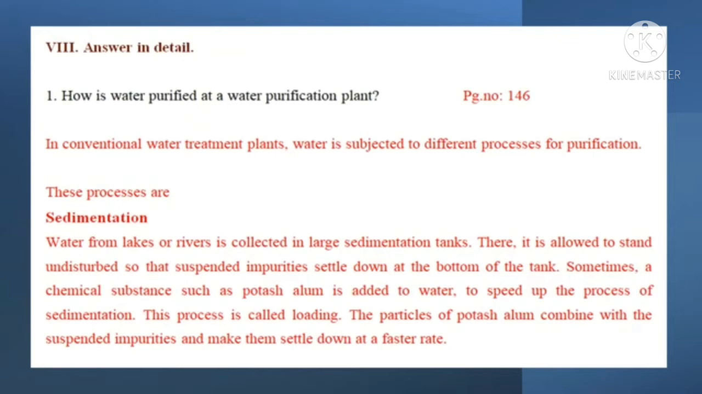These processes are sedimentation. Water from lakes or rivers is collected in large sedimentation tanks. It is allowed to stand undisturbed so that suspended impurities settle down at the bottom of the tank. Sometimes a chemical substance such as potash alum is added to water to speed up the process of sedimentation. This process is called loading. The particles of potash alum combine with the suspended impurities and make them settle down at a faster rate.